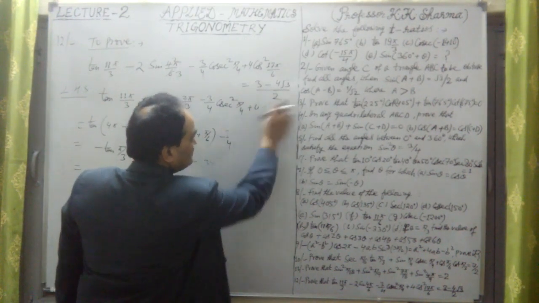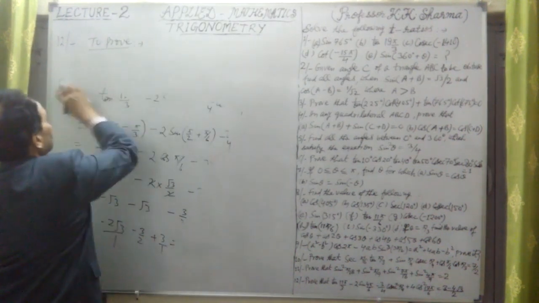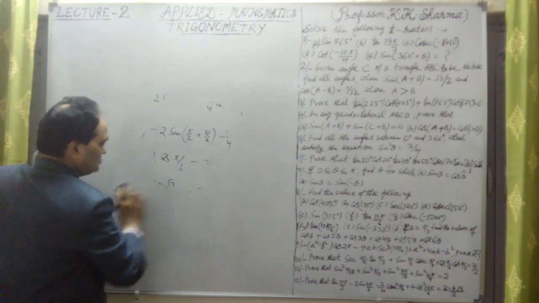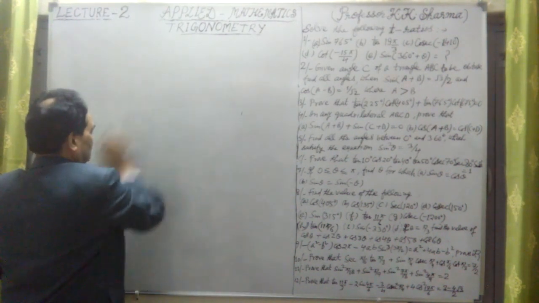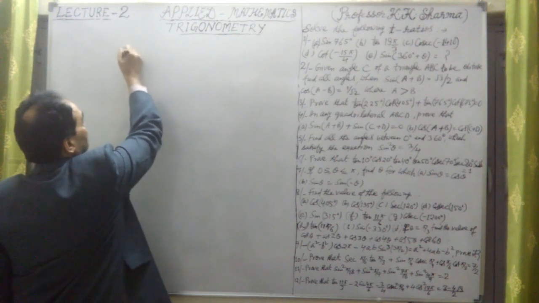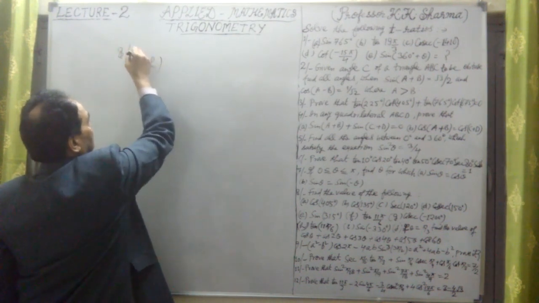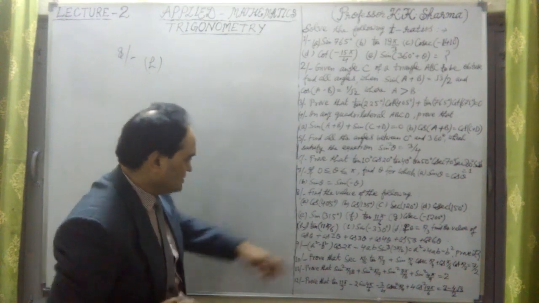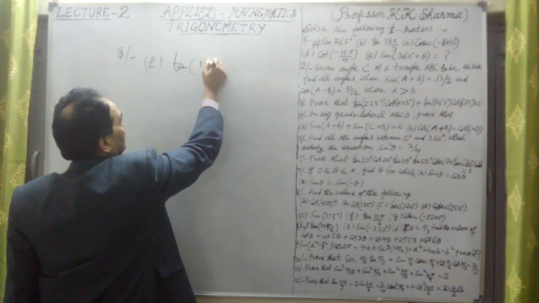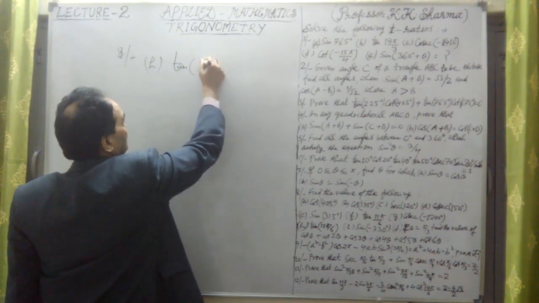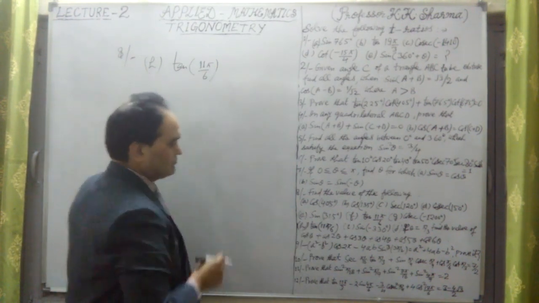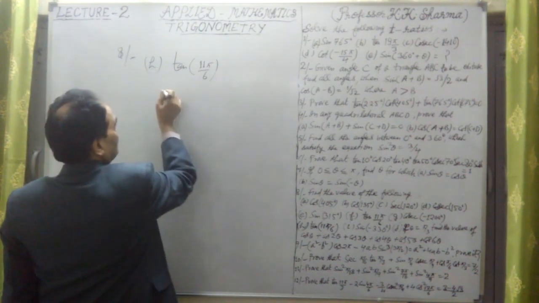This was mistakenly written down. The value was wrongly written. Question number 8, H part, which was not the minus 4 or 430 degree. That was coming as tan 70 degree or something. So question number 8 we left, and that was coming wrongly. So H part of this is tan of 11 pi by 6. Now this is the value here. 11 pi by 6. It is not 430 degree. 430 degree was not coming in a proper manner.